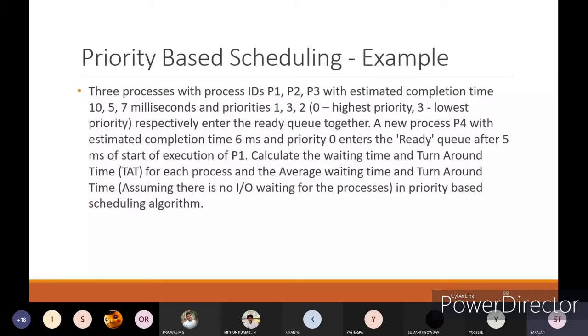First, understand the question properly. How many processes are there? 4 processes are there.